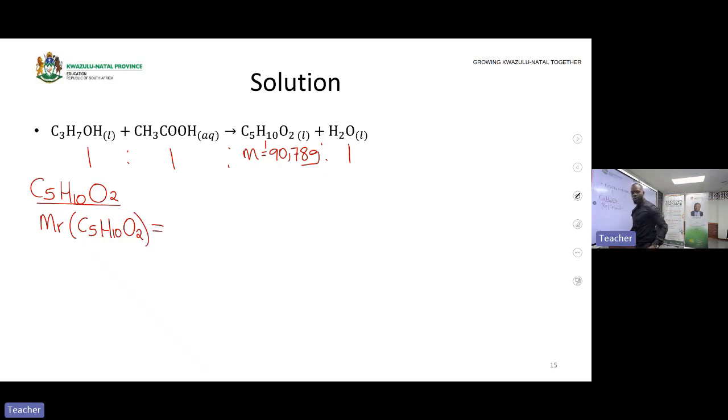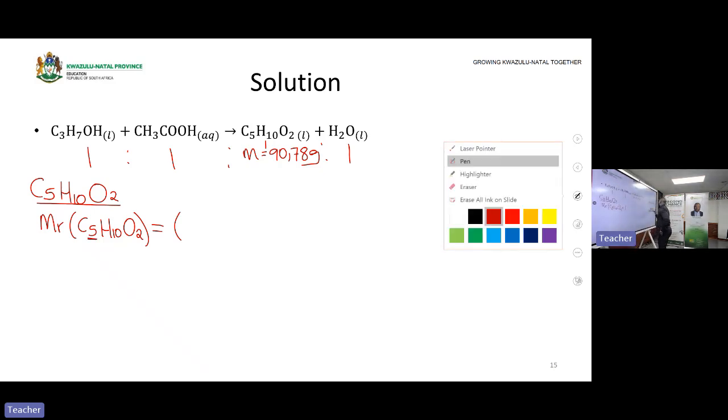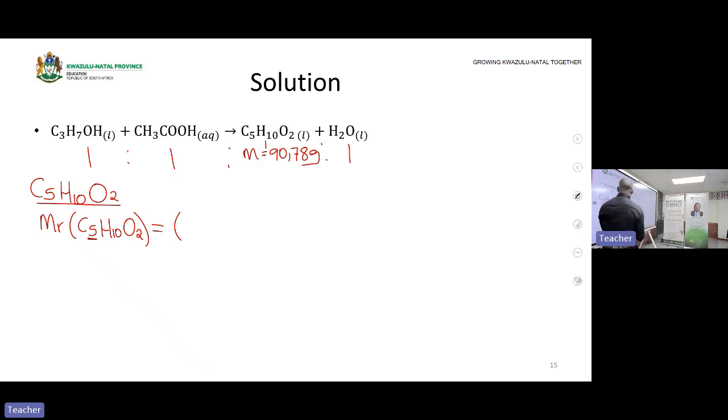This is where your periodic table will come in handy. I have it with me, and I hope you brought your periodic table too, so that you can perform these calculations. On your periodic table, you look for the atomic mass of carbon. It is 12, but the number of atoms of carbon is 5. You need to remember when you are doing a molar mass that the atomic mass written on the periodic table is only for one atom. But here we have 5 atoms, so we must multiply by 5. So it will be 5 times 12.